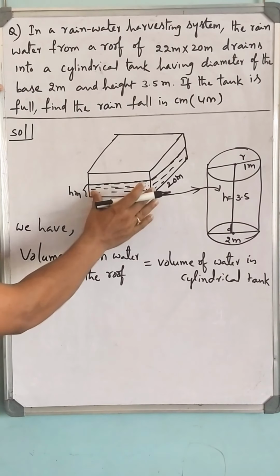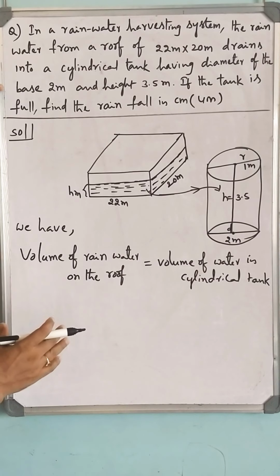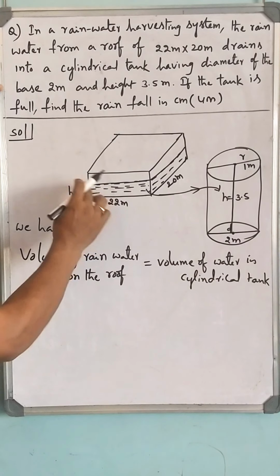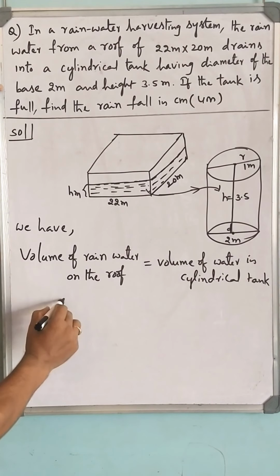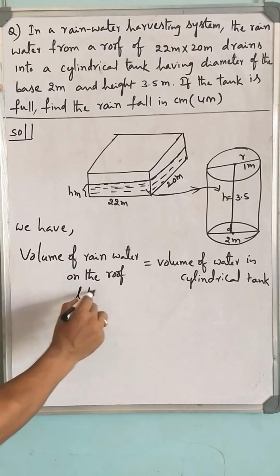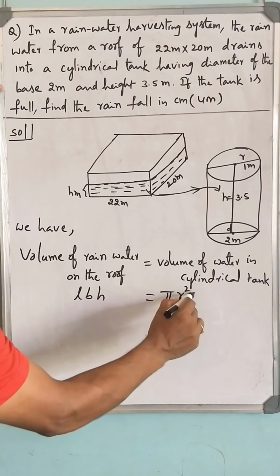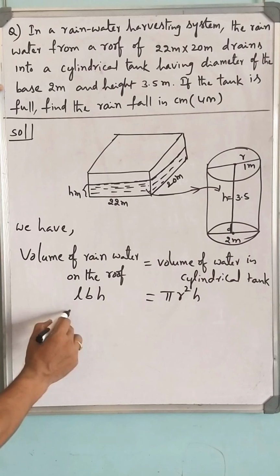See, roof of the house is in a cuboid shape. With what it makes a cuboid shape, the formula is length into breadth into h. This is area of the base, pi r square into h.